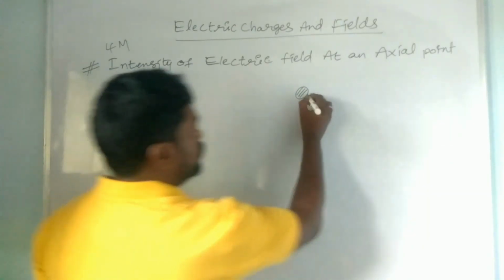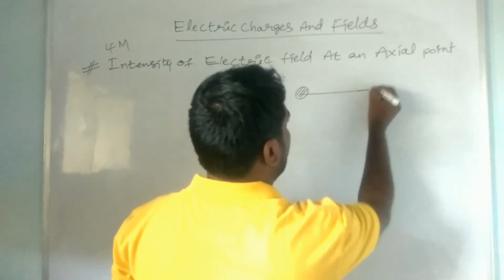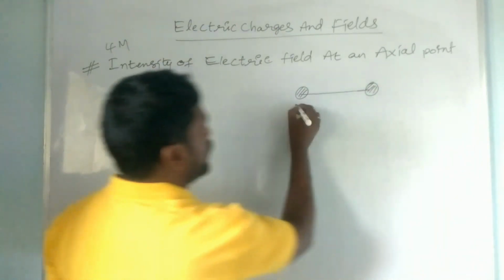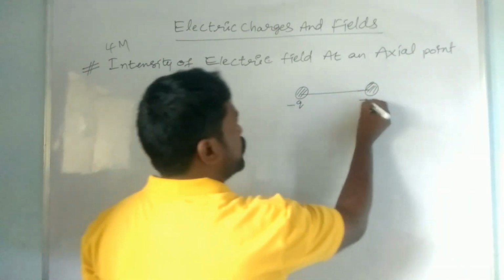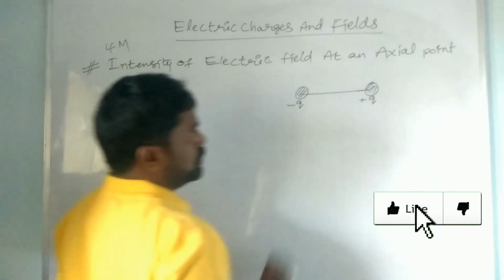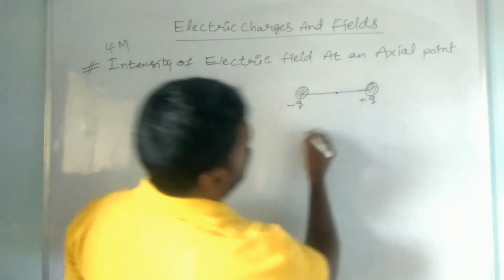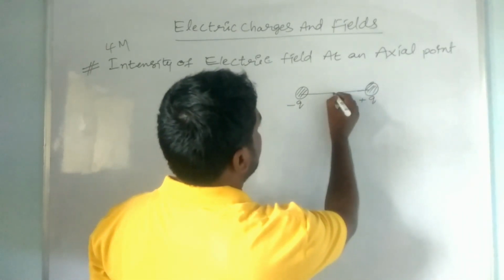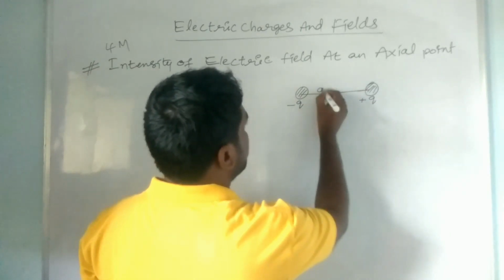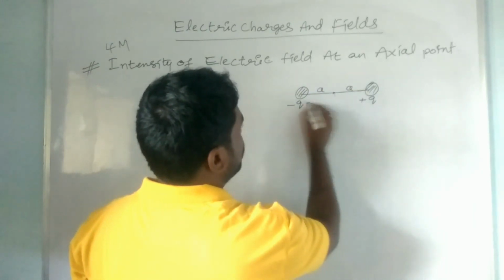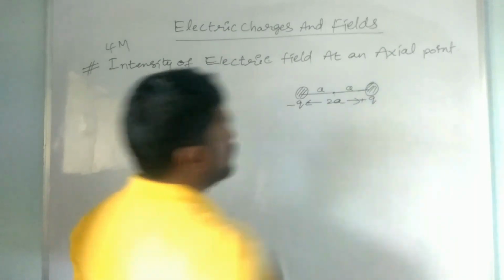At first, you have to take an electric dipole, which has equal and opposite charges separated by a short distance, that is, A and A, so this is equal to A distance.